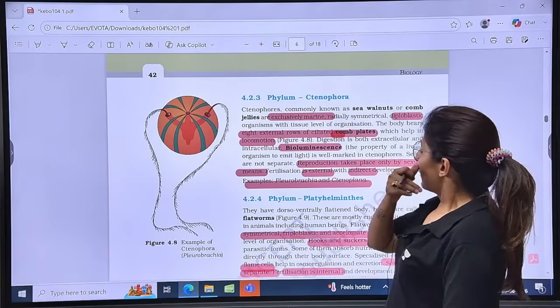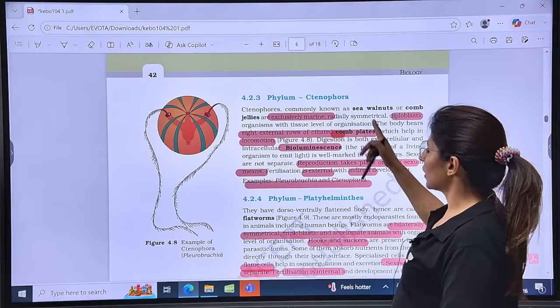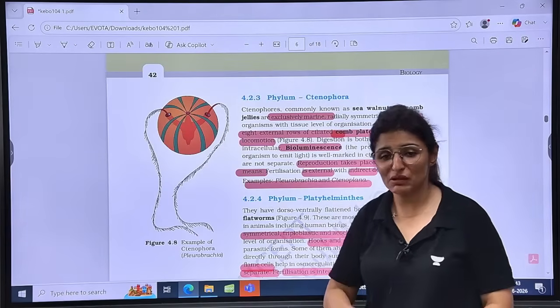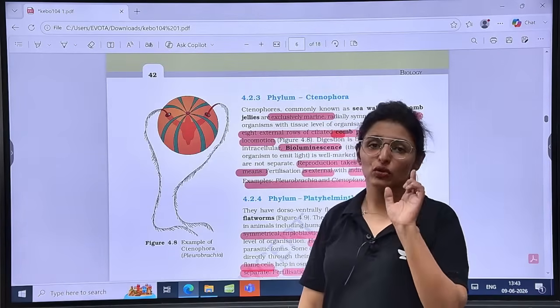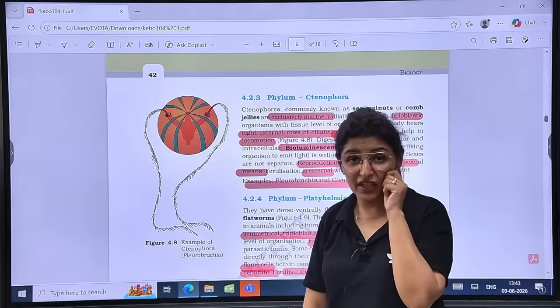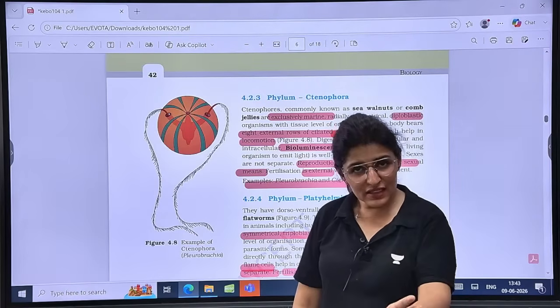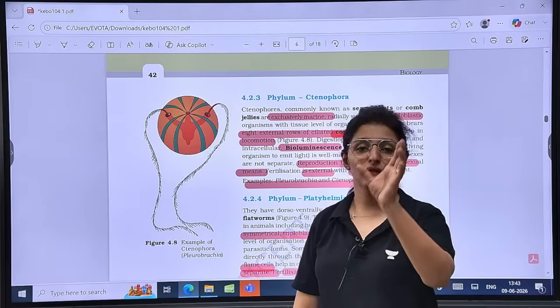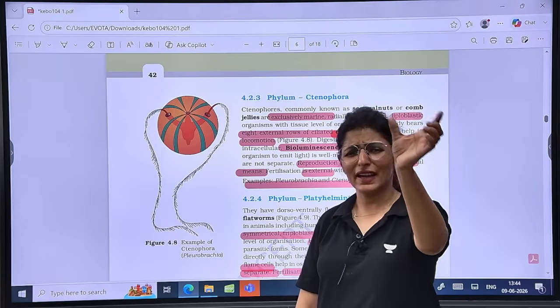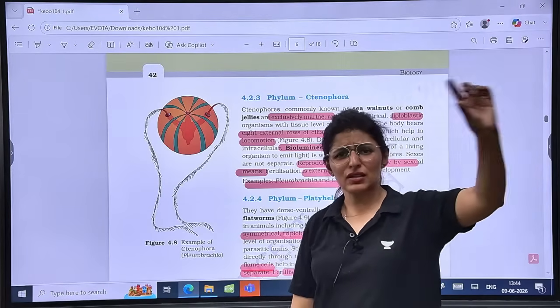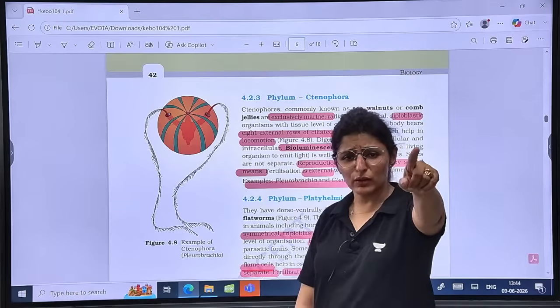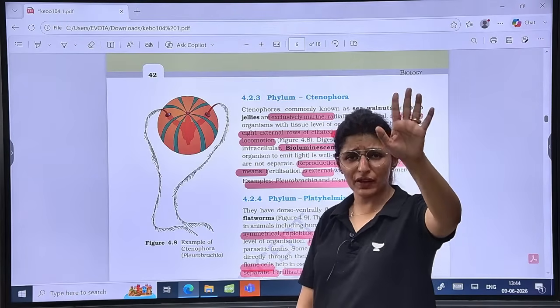Now, phylum Ctenophora. Ctenophora, known as sea walnuts, are exclusively marine. I have already asked you to do this exercise. If you have still not done it, guys, please do it now. This is very, very important. Make a list of all the phyla, so just write down a heading right now: exclusively marine. The first phylum, put it down there: 1, 2, 3, 4, 5. There will be 4, 5 things that I'm writing there.